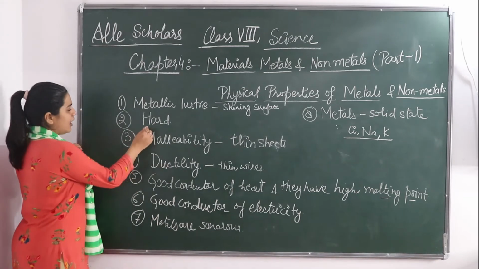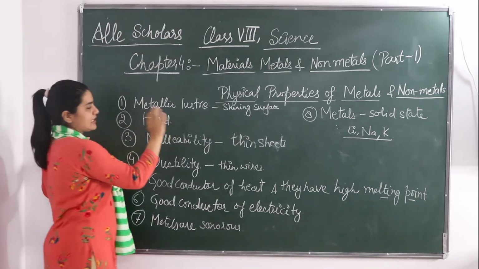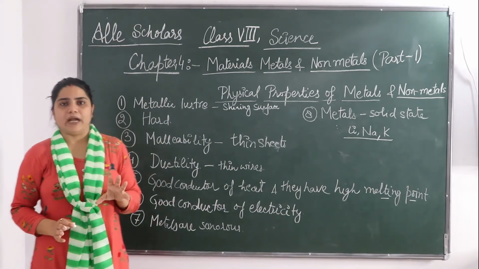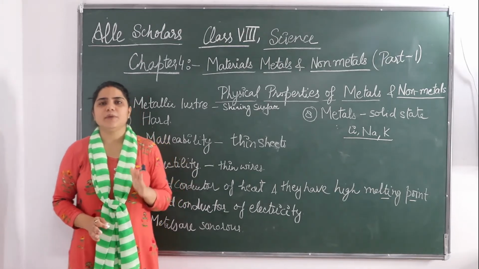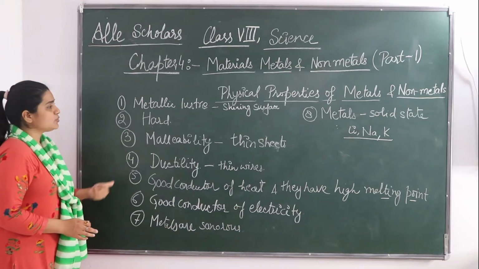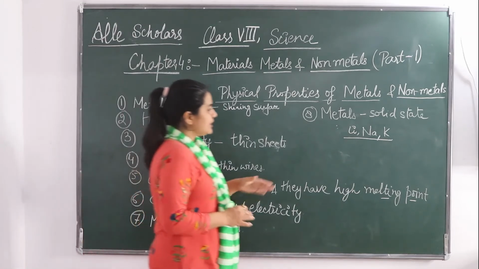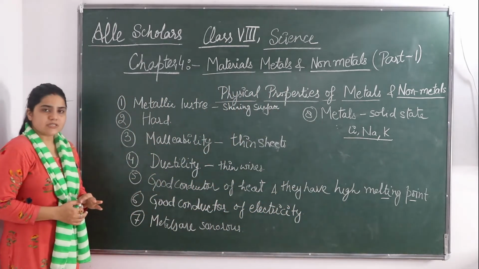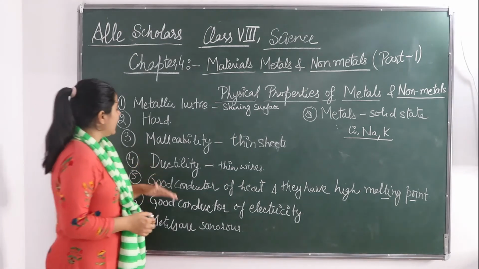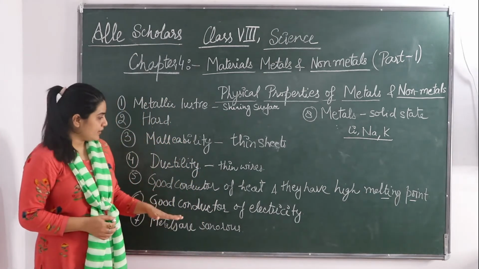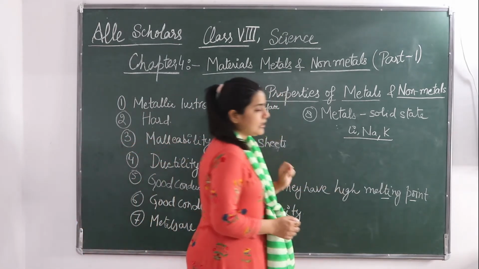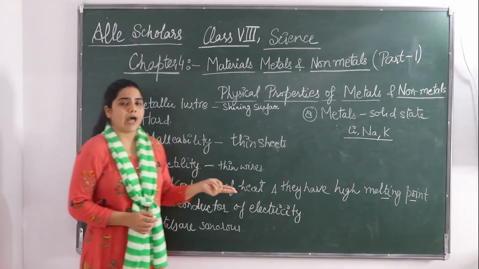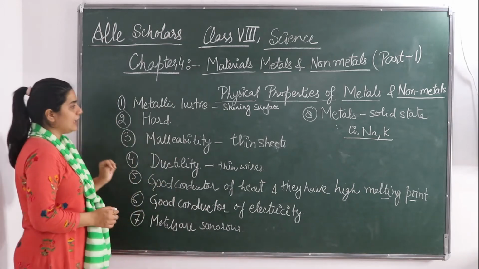But you have read that a metal is hard. So this is the exception. Lithium, sodium and potassium, they are soft metals. This is the exception. They can be cut by a knife, as I have already told you that metals are so hard that you cannot cut them. But these exceptions, that is lithium, sodium and potassium, they can be cut by a knife. Next, I have already told you that they have a high melting point. But again there is an exception. Gallium and cesium are two metals that have a low melting point. They do not have a high melting point.